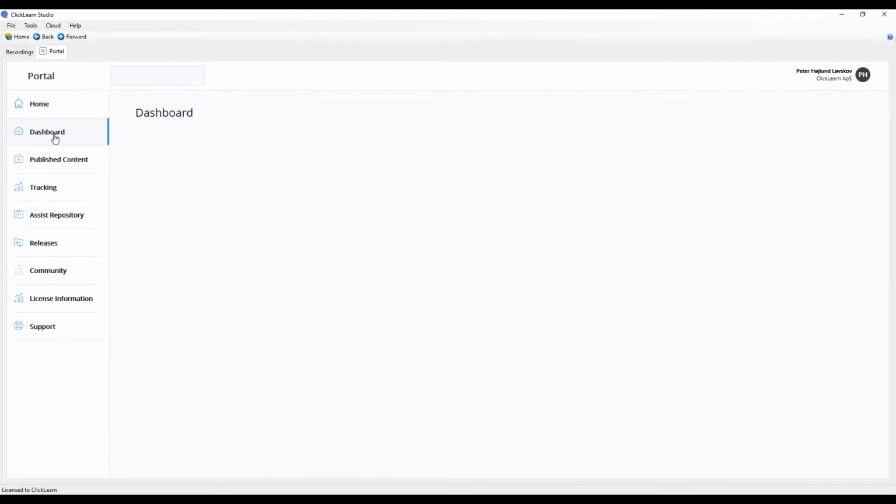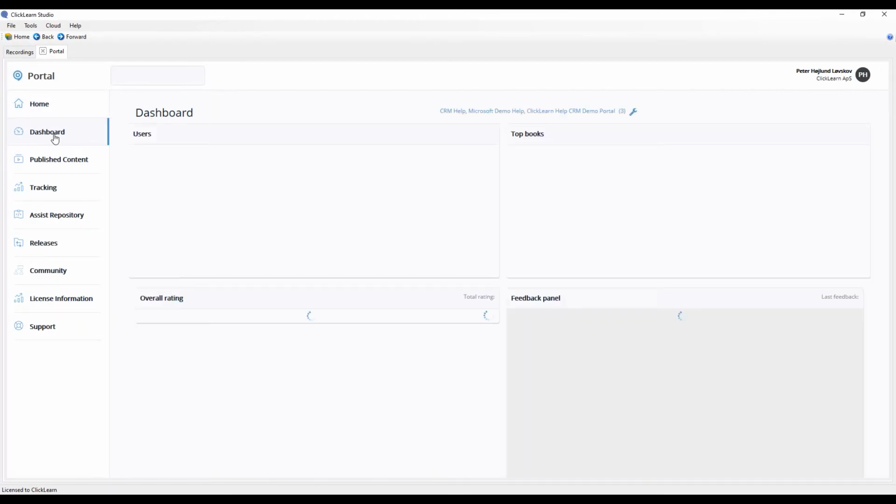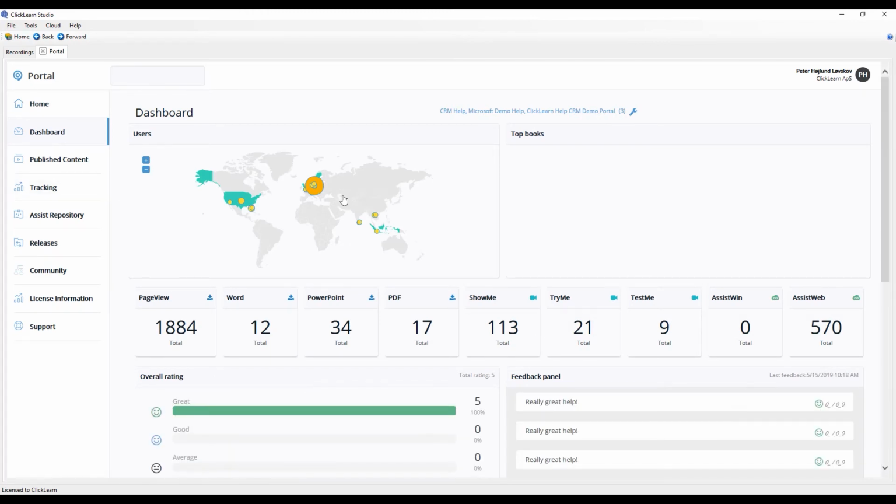That also gives you the ability to go in and see, well, how have your end users actually engaged with the material? So here we create a heat map where you can see where in the world have they viewed it. You can get some overall details on how your content has been downloaded and viewed, but we can also give you all the way down to user level information.